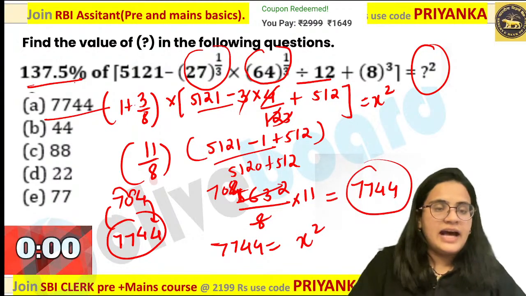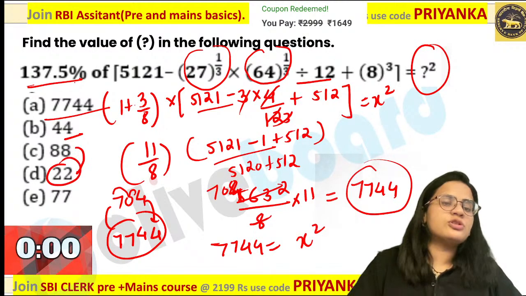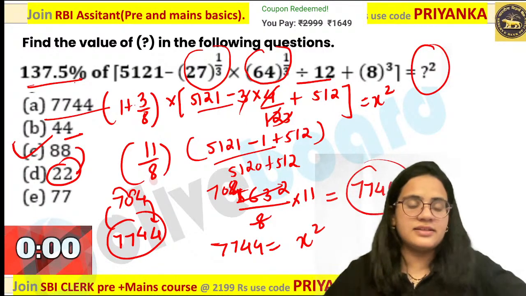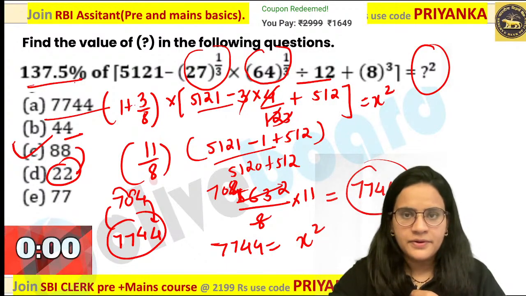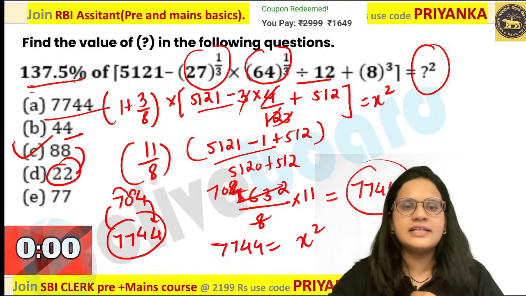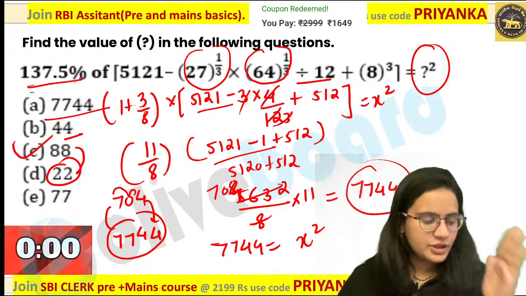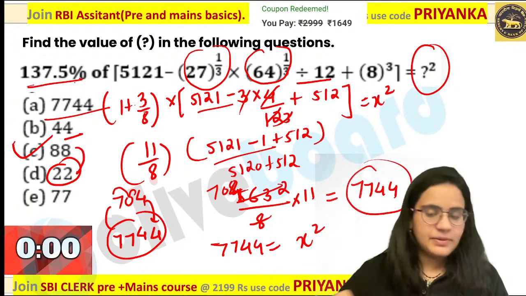Now it is very evident that 4 cannot come, only 8 and 2 are the possibilities. 22 square we already know. So what is your answer here? 88 is the perfect answer for this question. Are you guys following my point? Is this thing clear with everyone how we are calculating the value? Ashu, Hemlata, perfect answer guys. Perfect answer by all of you. 88 would be the answer over here. Those who are my paid batch students, you can apply the trick for square root to calculate the value over here. I hope everybody is following it.